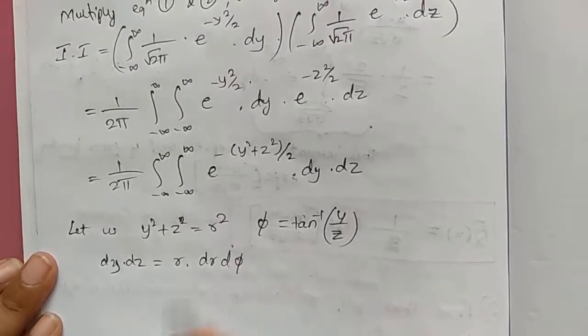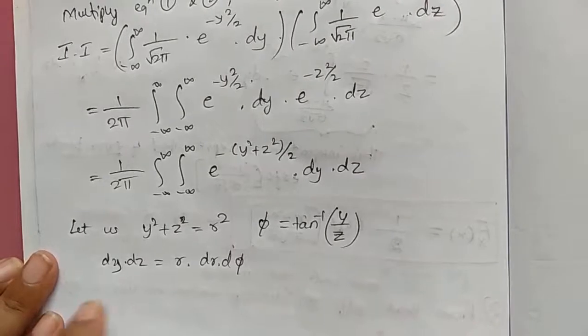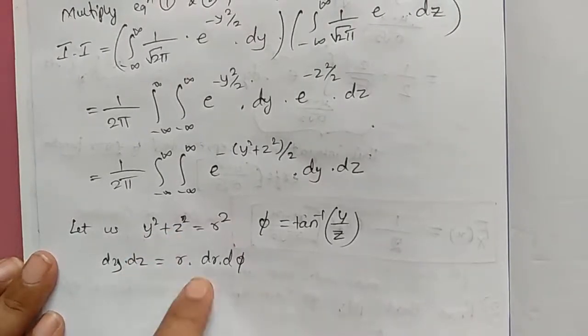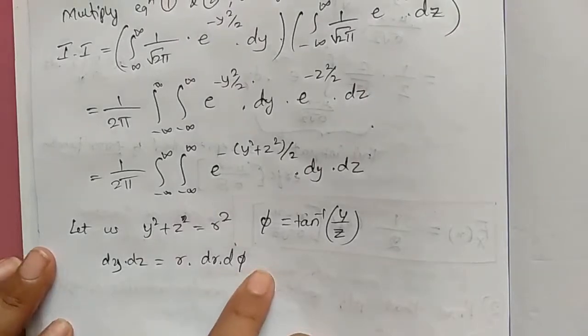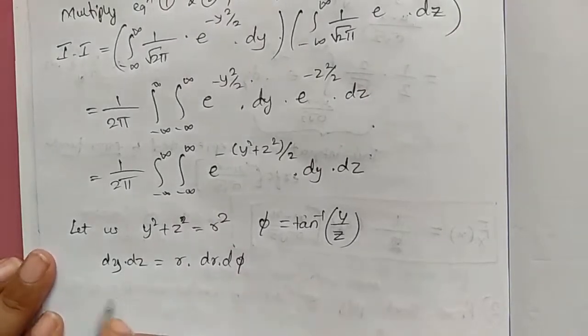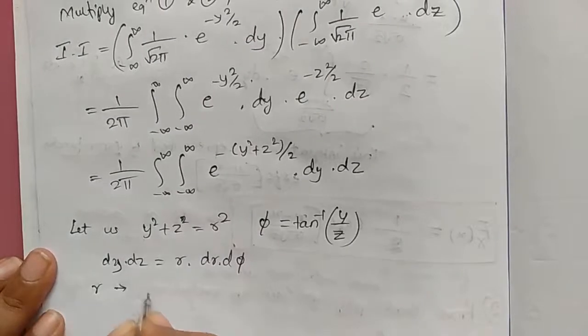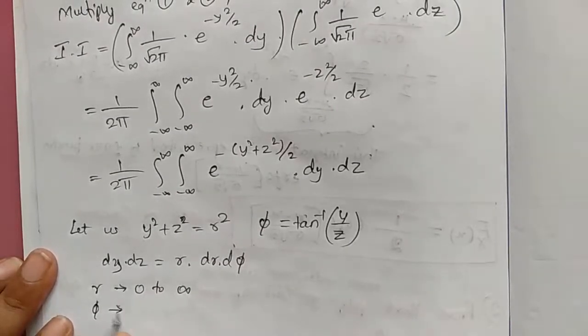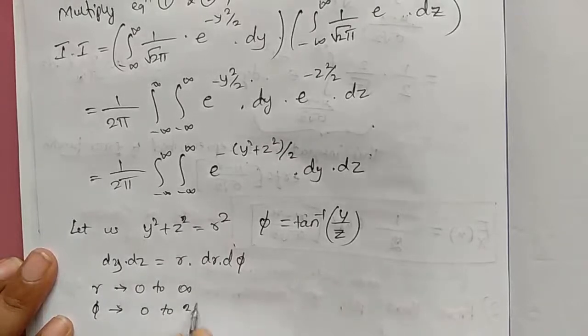This is from your mathematical basics. You differentiate it with respect to y and z and you'll get this equation, r into dr d phi. As r varies from 0 to infinity, phi varies from 0 to 2 pi.